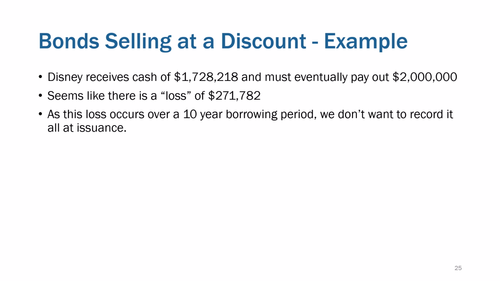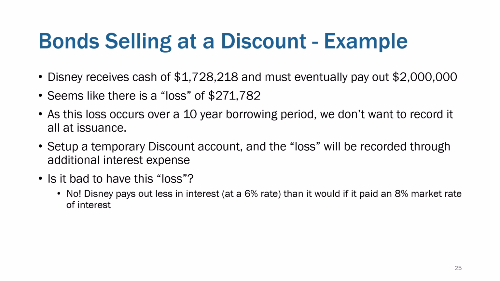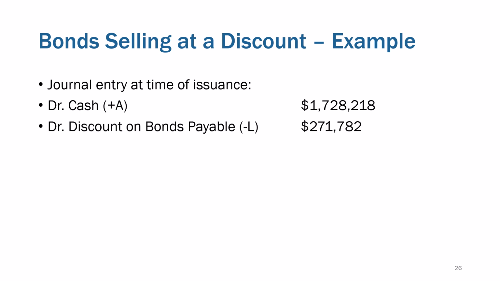As this loss occurs over a 10-year period, we don't want to record the whole loss on day one. That would be easy, okay? But we set up a temporary discount account, and this loss will be recorded through additional interest expense. Again, is it bad to have a loss? No, they're going to pay out less in interest. So the journal entry at the time of issuance is cash, and then a discount on bonds payable, which is a contra liability, and the bonds payable is $2 million. All right. When they were at par, we did not have that discount account.